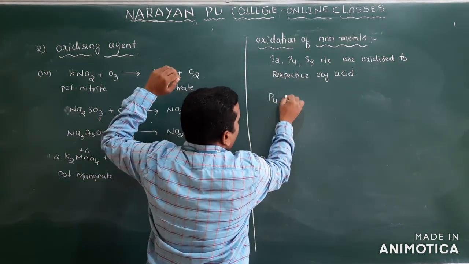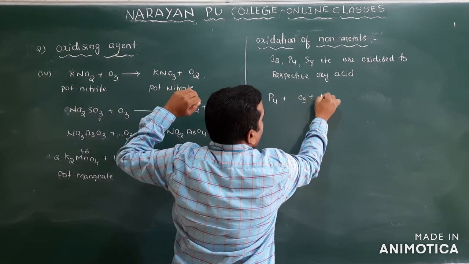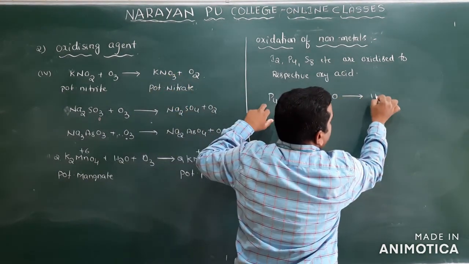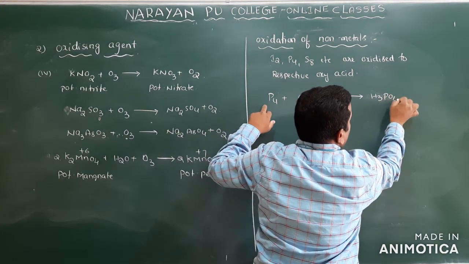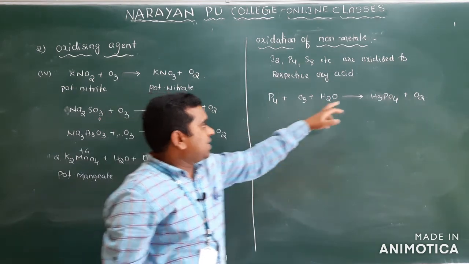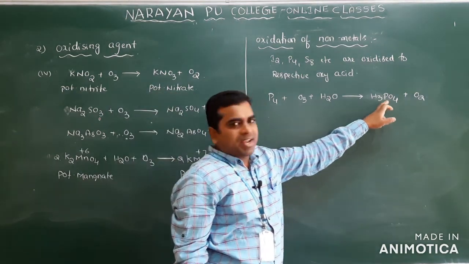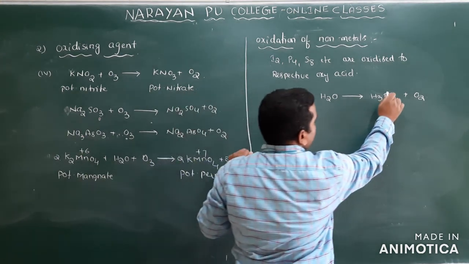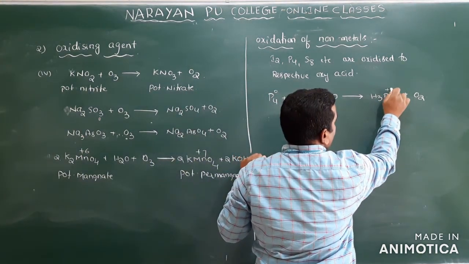P4 plus ozone plus H2O gives H3PO4 plus oxygen. You will get oxygen, because in P4 the oxidation state is 0, and in phosphoric acid it is +5.